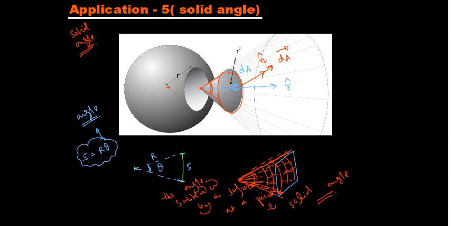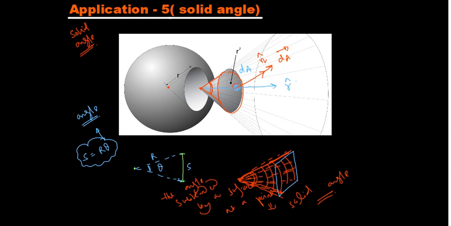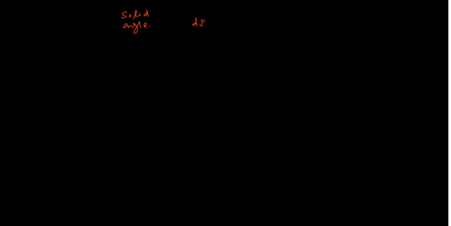So by definition, solid angle, that means here I am talking about the angle subtended by this elemental area at the center, d omega is basically equal to the projection of the area vector along the radial axis divided by r square. This is the mathematical definition we need to remember. Now it is a dot product between two vectors. The dA vector we can write as dA into n cap. dA is the magnitude, n cap is the unit vector, dot r cap divided by r square.